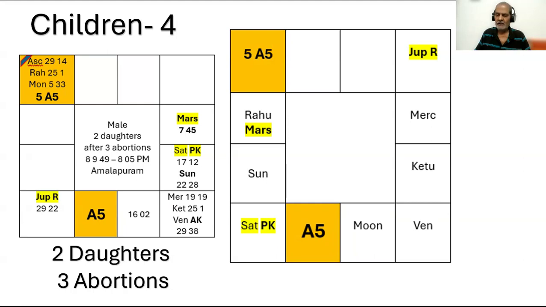For example, moon is there. As a remedial measure to satisfy moon, to get the benefits from moon, we advise to worship Gauri. Why Gauri? What is the relationship between moon and Gauri? Because the Adhidevata of moon is Gauri. So like this, I will repeat this chart again in that context. So thank you.